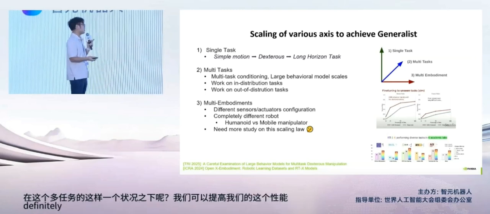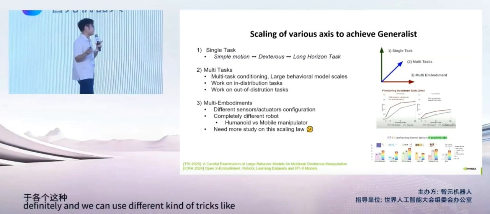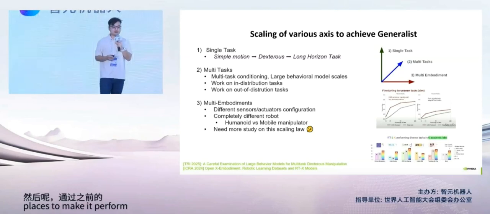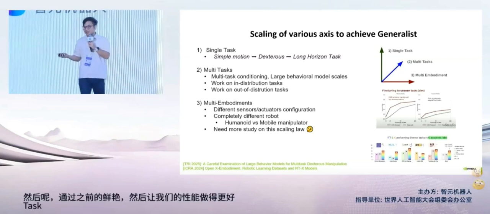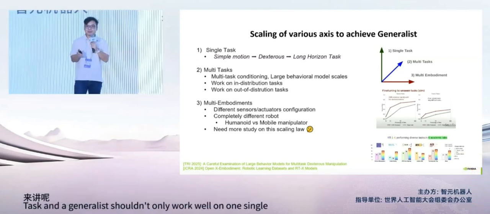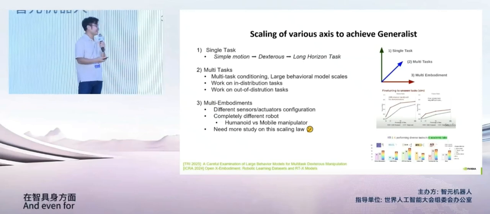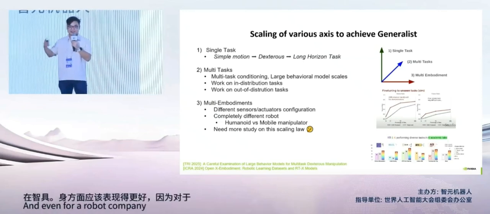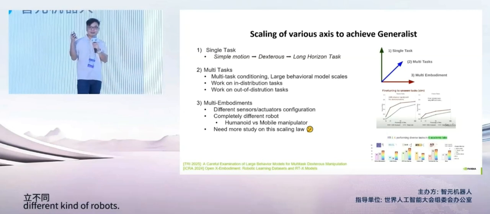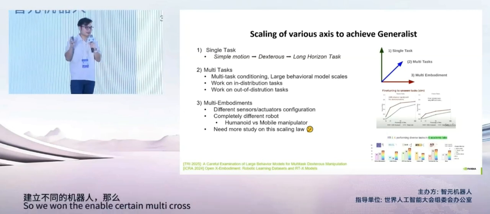And we can use different kinds of tricks, like leveraging priors from other places to make it perform better for out-of-distribution tasks. And a generalist shouldn't only work well on one single embodiment, right? Even for a robot company, they might have different iterations for building different kinds of robots. So we want to enable certain cross-embodiment support.